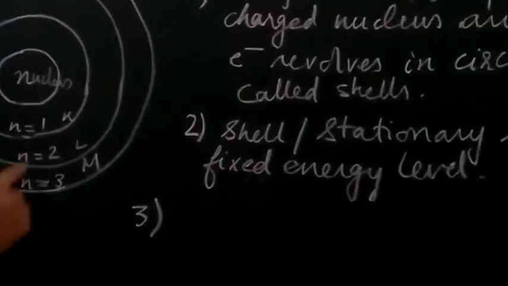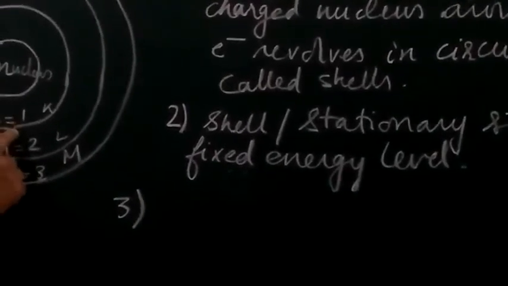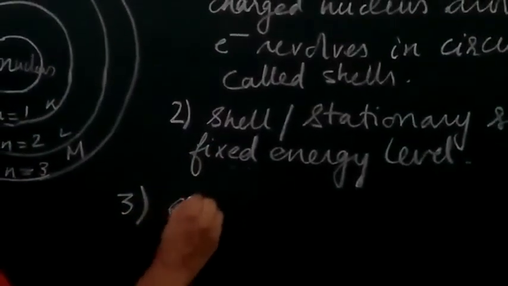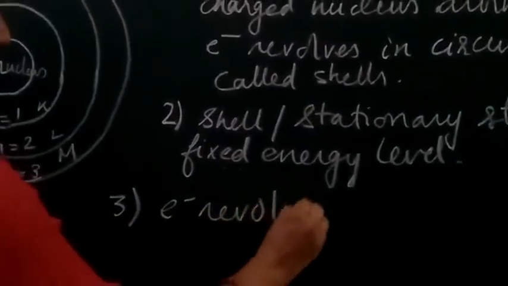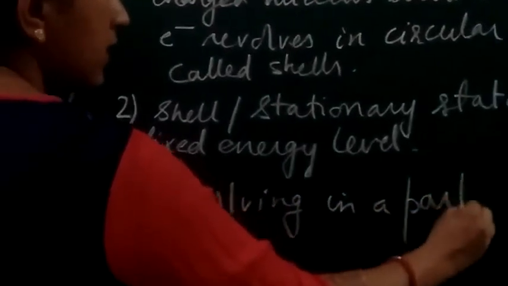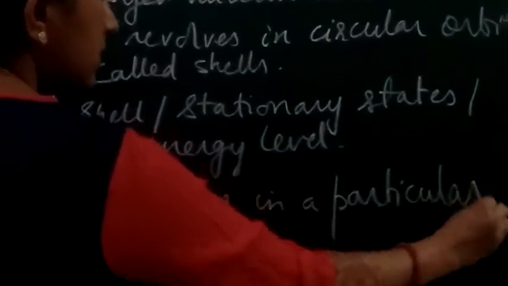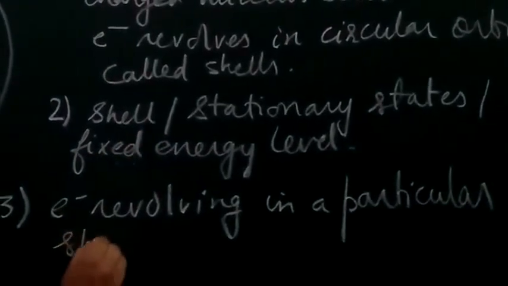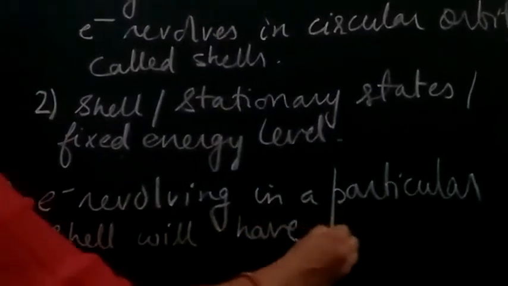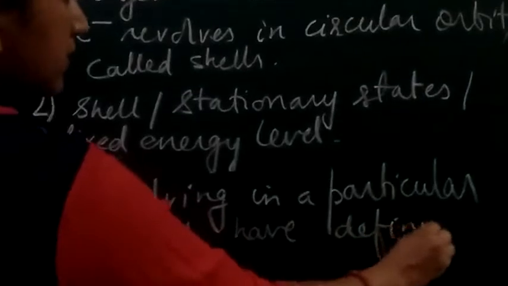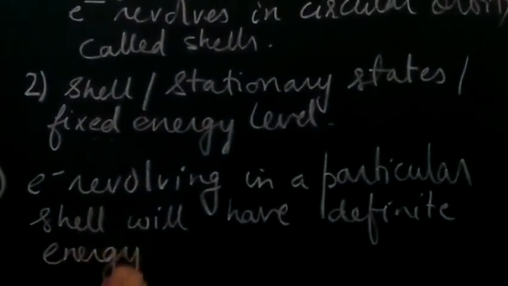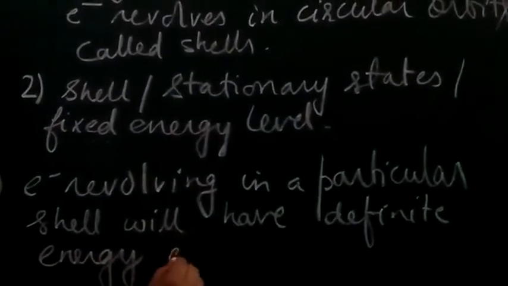Now the third postulate: an electron revolving in a particular shell will have a definite energy associated with it.